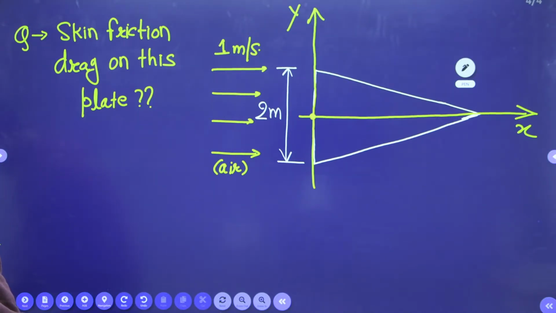How to calculate the friction drag and pressure drag for any surface which is exposed in the air?